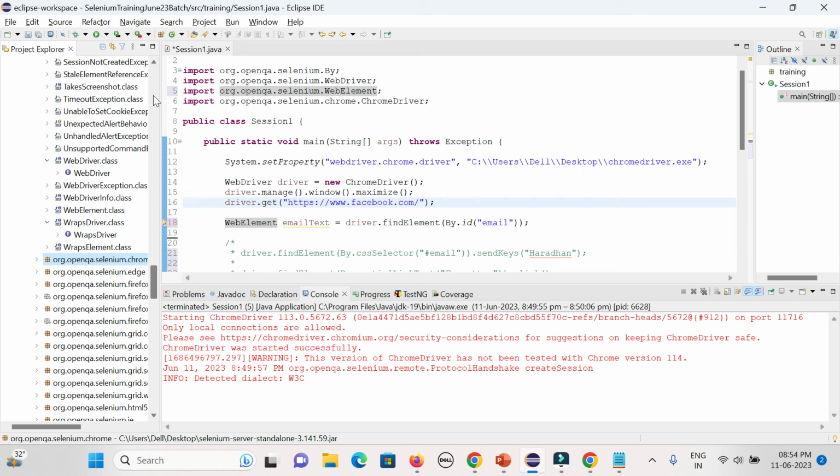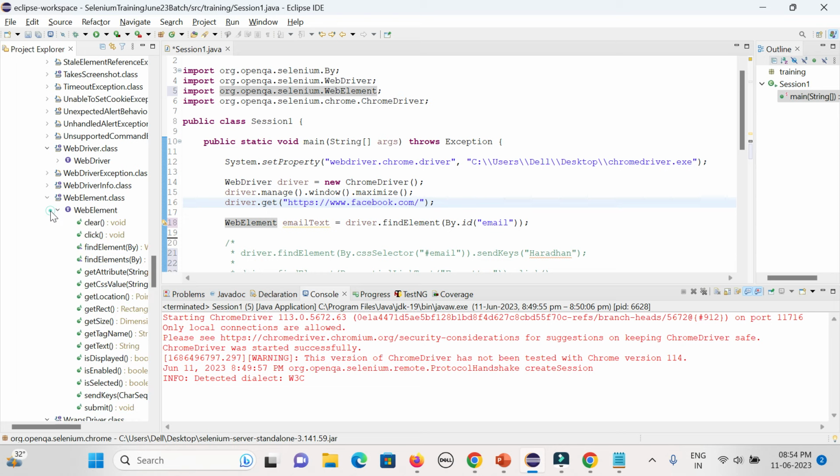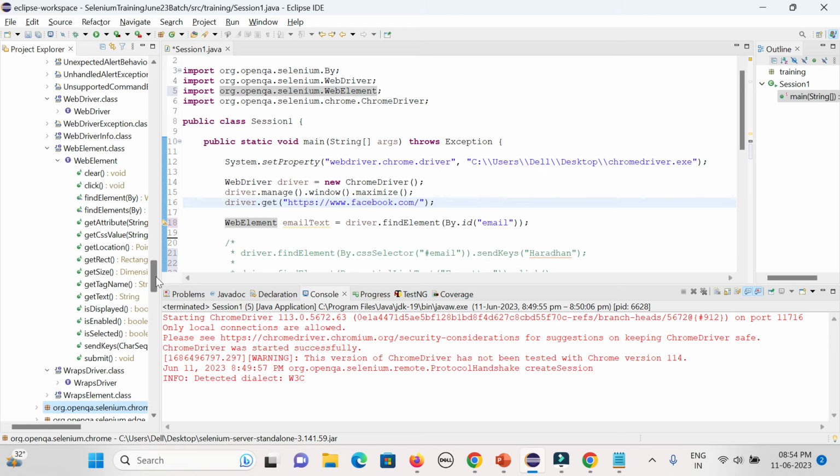Similarly, yeah, this is the class. No, but yes, WebElement is a class, not an interface. One second.